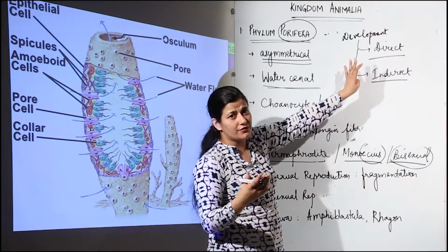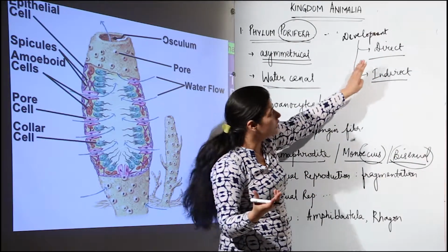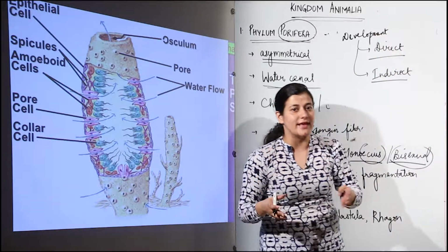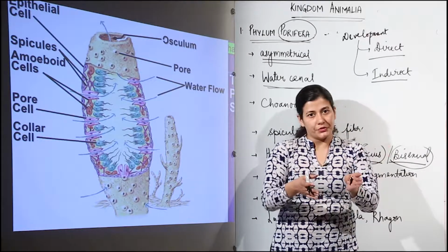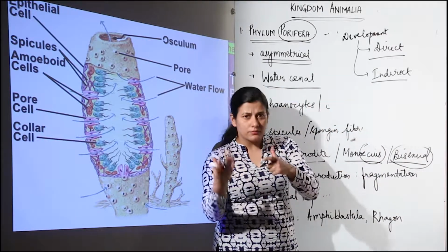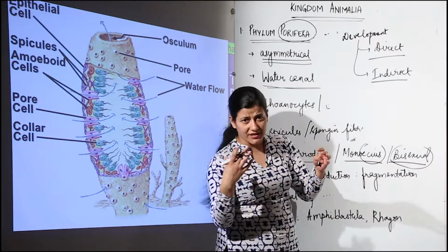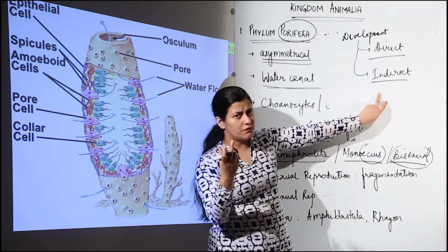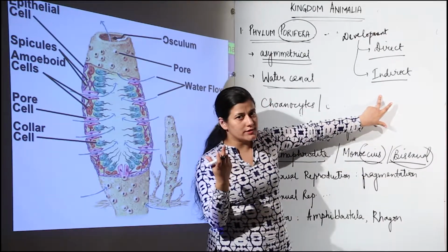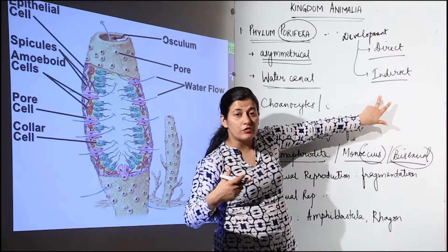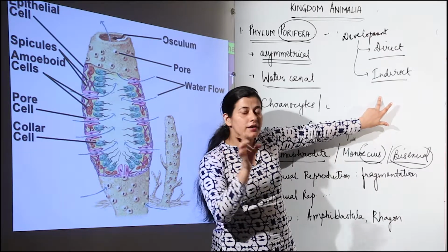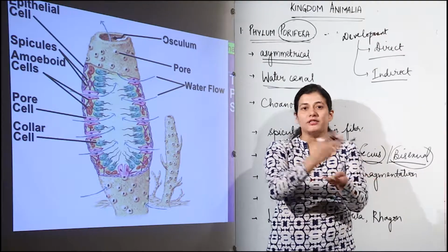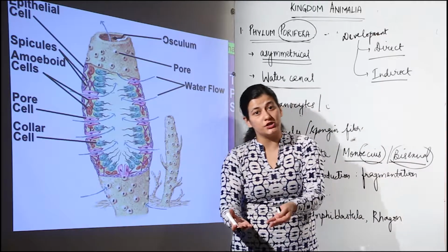Direct development is that from the earlier stages of life, which could be embryonic, the organism will be similar to what it looks like in the case of adult. Take your own example. The way you were in childhood, now also you look like that only, with minor differences that come according to the development processes which are taking place. But in the case of indirect development, I would give you the classic example of frog. Frog's larva is tadpole. It undergoes metamorphosis and it changes completely. There is no close relationship in terms of morphology between a frog and a tadpole, but the same tadpole gets converted to the frog.